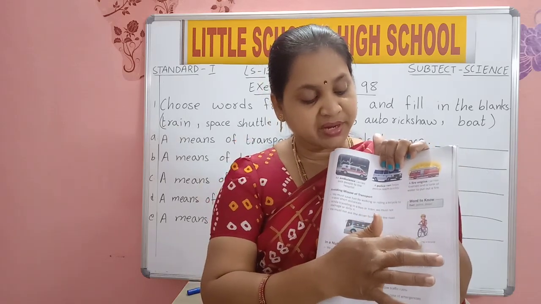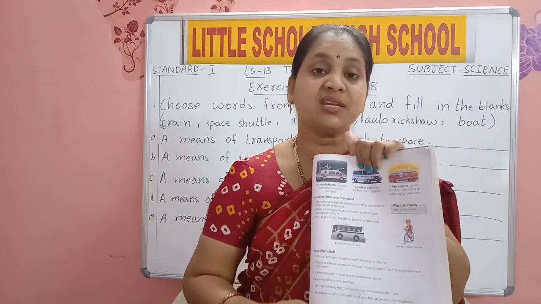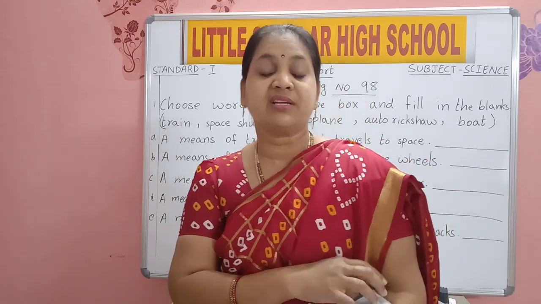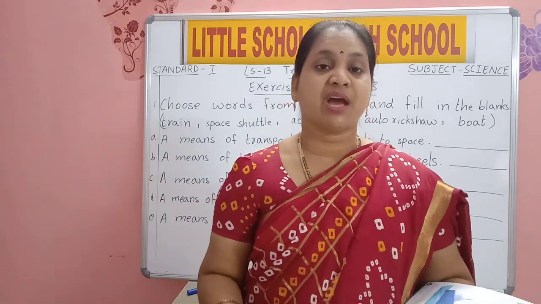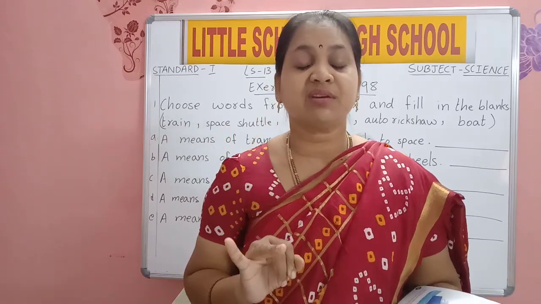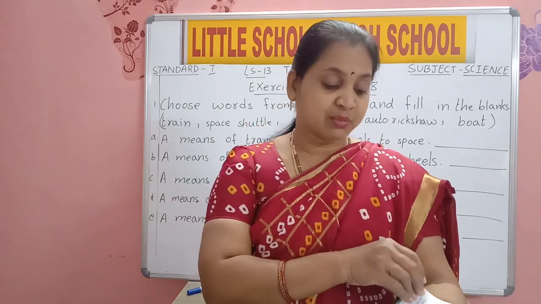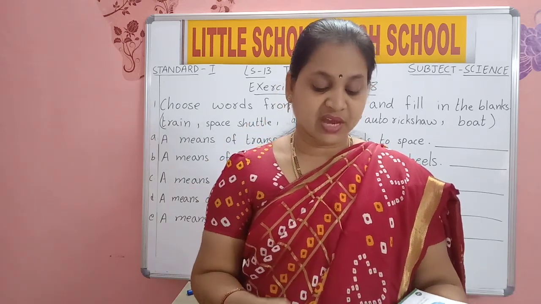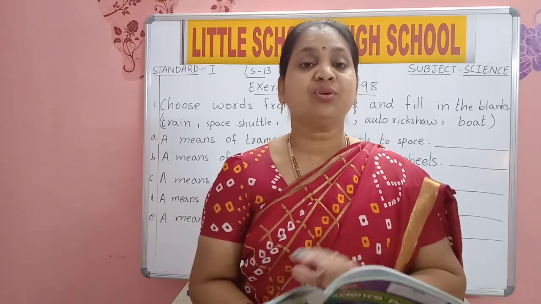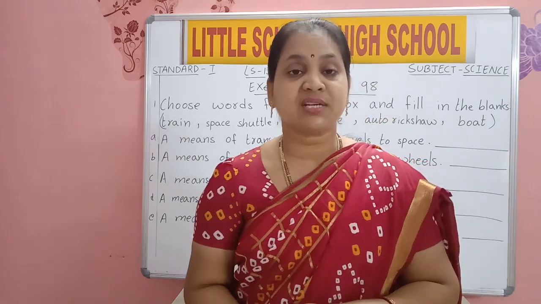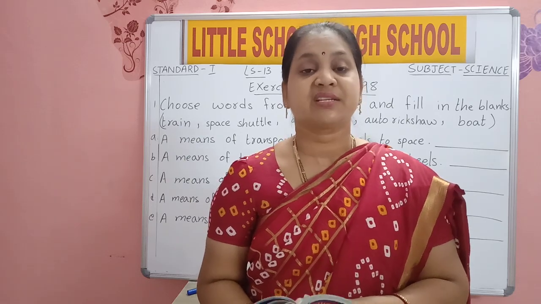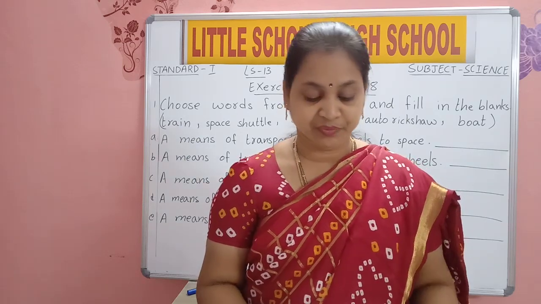And here, a boy riding a bicycle. What is this boy doing? He is riding a bicycle. Yes, finished our lesson. So what we have learned in this lesson? Means of transport. We have three types: land vehicles that move on land, vehicles that move in water, vehicles that move in, one more thing, air. Yes, and also we have learned about traffic policeman who helps us to be safe. He controls the traffic, and traffic light also for our safety. So we should follow safety rules, traffic rules, so that we will be safe.